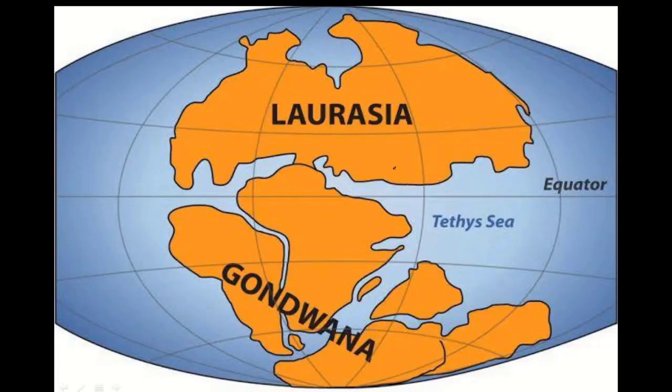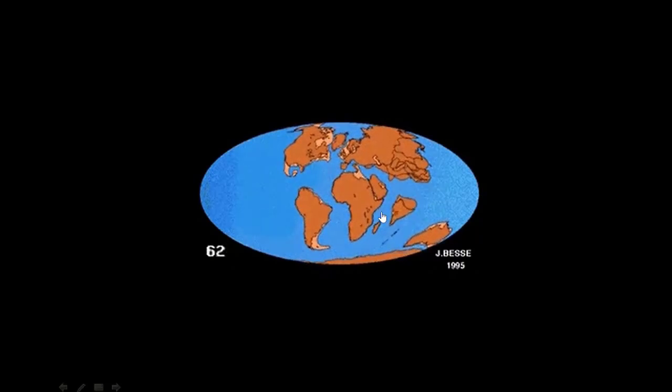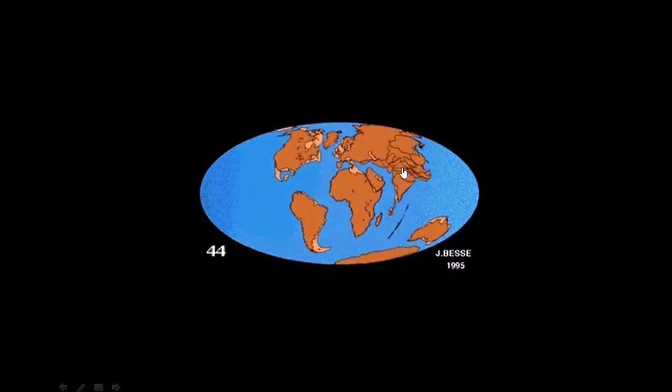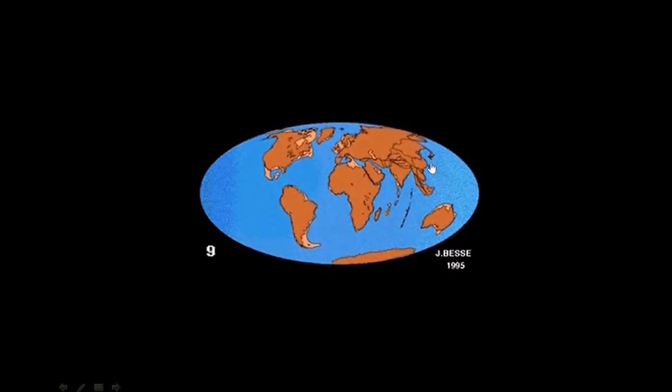So this Laurasia and Gondwana were divided by the Tethys Sea. So remember this sea name. Okay. And furthermore, division took place. So this is how the continental drift happened. See, the Indian subcontinent moved towards the north and collided with the ancient continent, and that is how the Himalayas were formed. Okay. Watch it again.